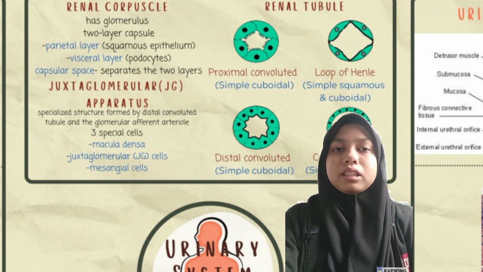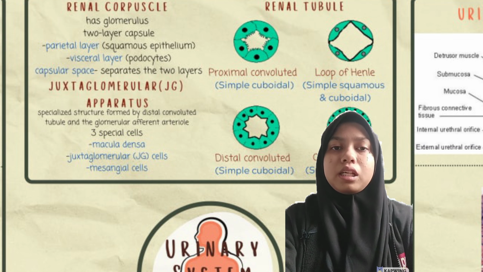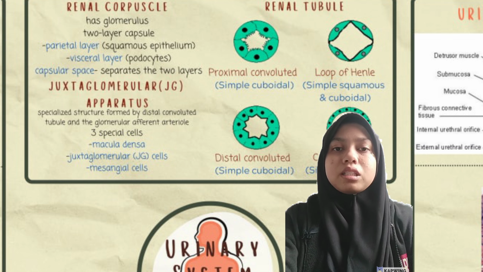The JG apparatus has three special kinds of cells, which are macula densa, juxtaglomerular cell or JG cell, and mesangial cell. Macula densa is a patch of slender, closely spaced epithelial cells at the end of the nephron loop on the side of tubule facing the arteriole. Macula densa functions to sense variation in flow or fluid composition and secrete a paracrine that stimulates JG cell.